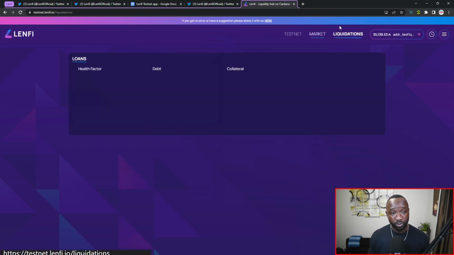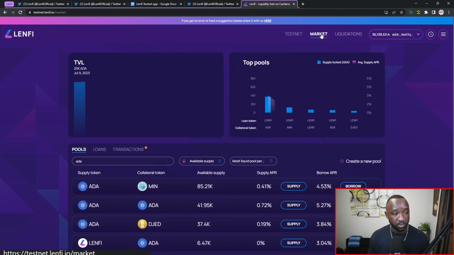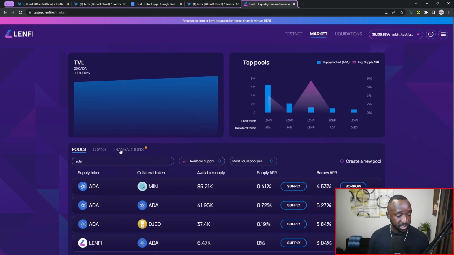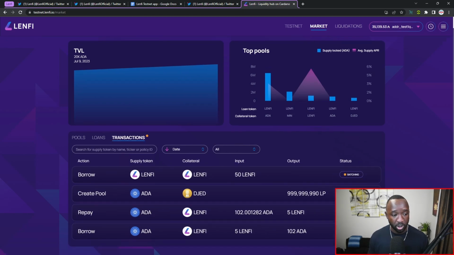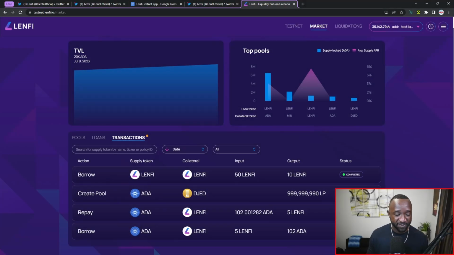If I jump over to the liquidations page real quick while the transaction is processing, we can see some of the health factors, some of the debt, and some of the collateral for some of these positions. But again, keep in mind that we can't really do much with this right now as it's not fully functional. So let's jump back over to the market and let's double check our transaction. Looks like it's still ongoing. So I'm going to take a quick break and then I'm going to jump back over as soon as this is actually available. All right, it looks like the transaction has finished processing.